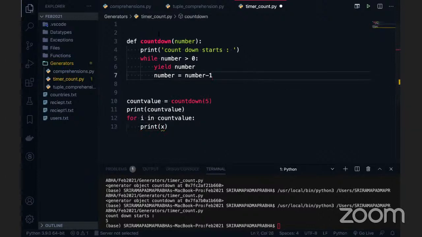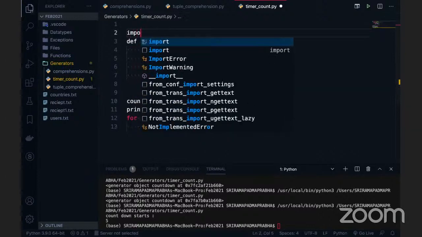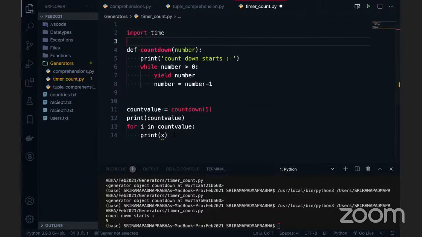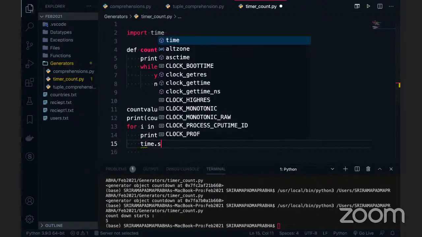The countdown is always a little slow, right? Generally we make it a little slow. I'm going to import time and use time.sleep. Yeah, not x, it is i. So here you can use time.sleep. Can I use it this way? Time.sleep of 2 seconds or something like that we can use. Okay, I wrote it outside.